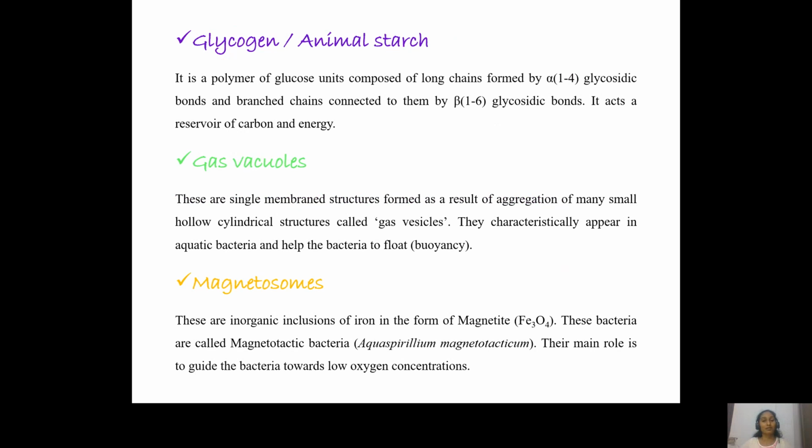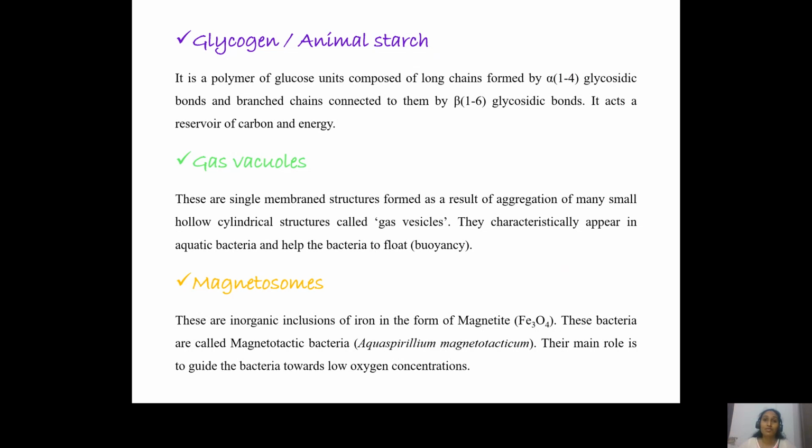And the next granules are the glycogen reserves, or the animal starch. Now this glycogen is a polymer of glucose units formed by alpha 1,4 glycosidic bonds, and which is highly branched and connected by alpha 1,6 glycosidic bonds. This glycogen acts as the reservoir of carbon and energy when the cell is not able to find these nutrients in the surroundings. The next one is the gas vacuoles.